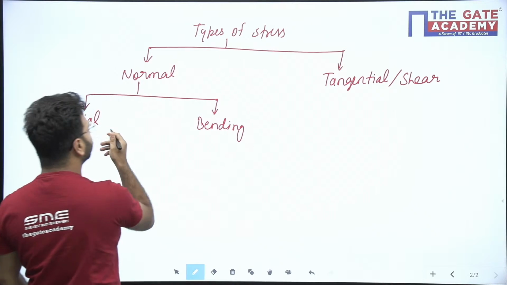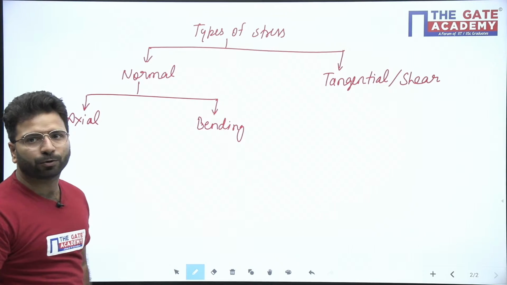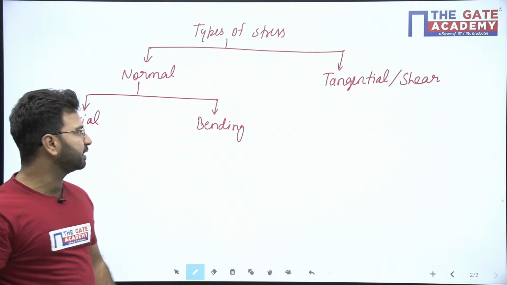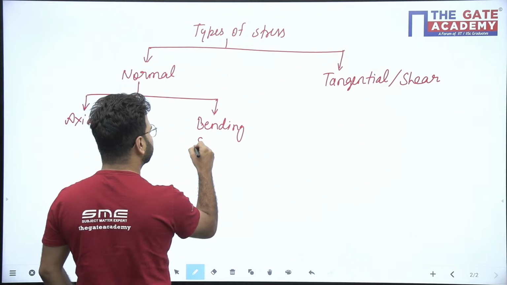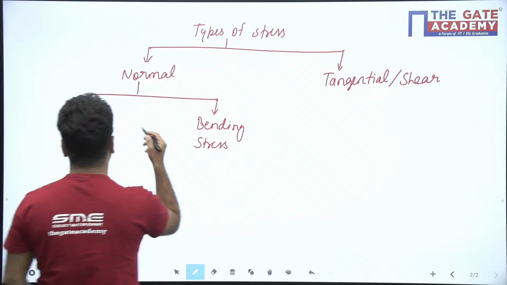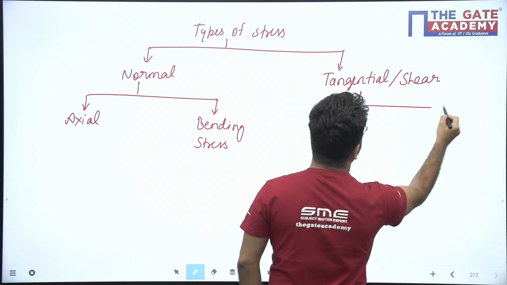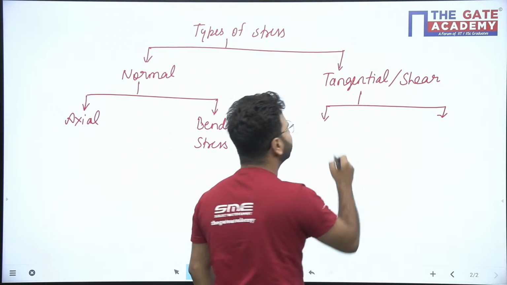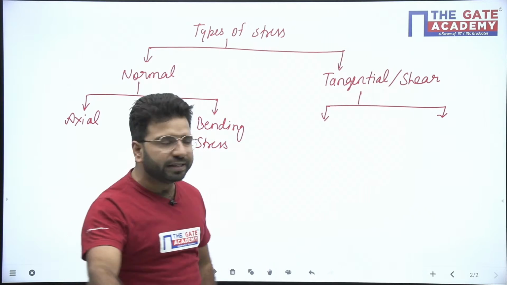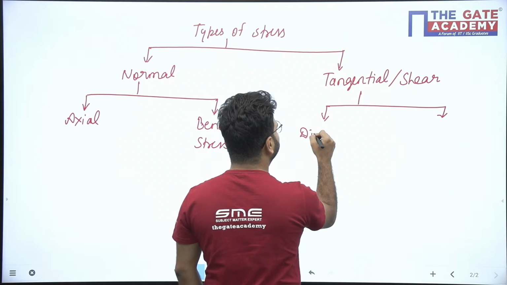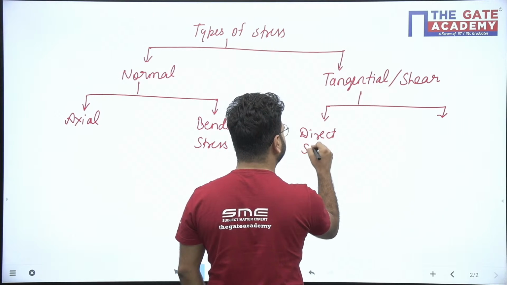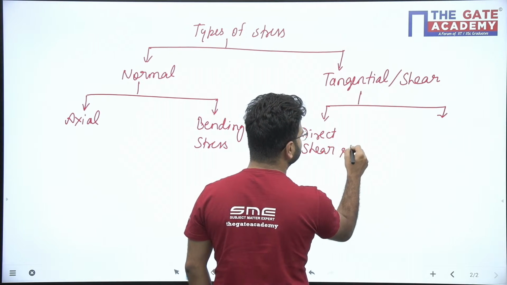These are also known as direct or indirect. Axial is known as direct stress. Bending stress is known as indirect stress. So axial stress, bending stress. Similarly, in the tangential also we have two types. What are the two types? One is direct shear stress. Direct shear means if you are applying the shear force directly, so it's a direct shear stress.